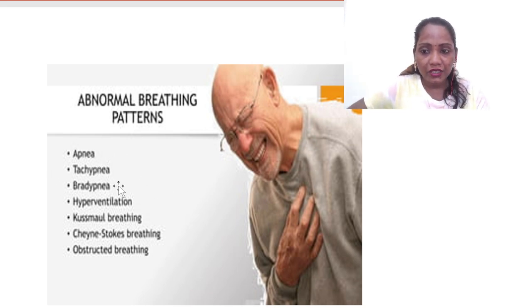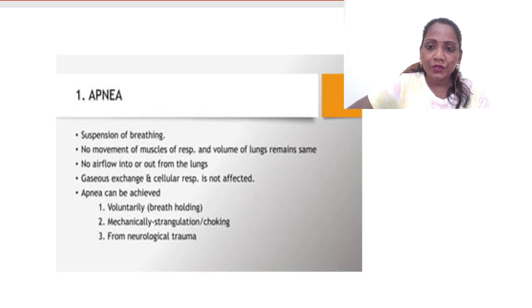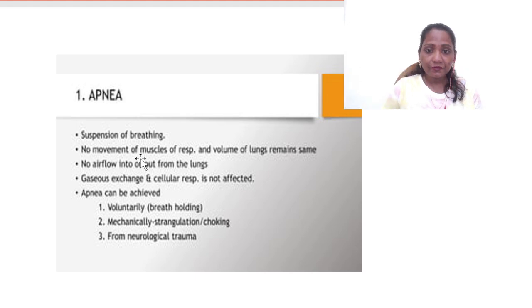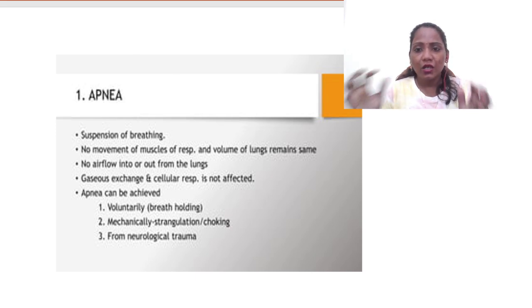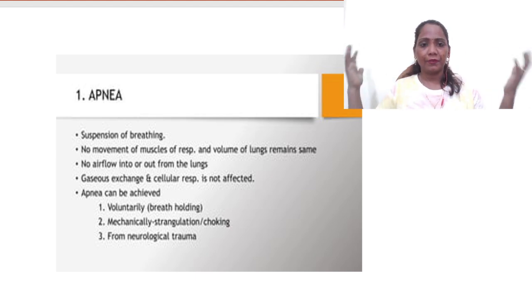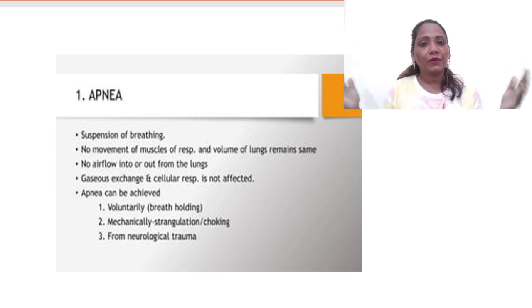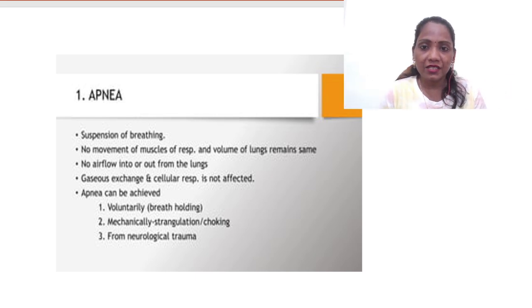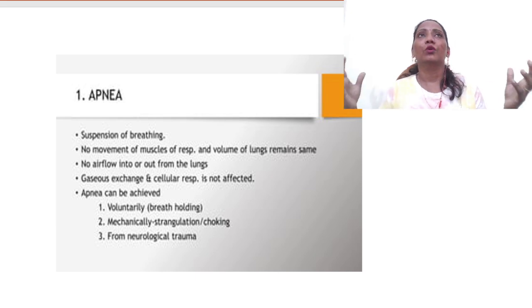Apnea and all the terminologies we are going to discuss in the next slides. So here we see apnea, or suspension of breathing. We can use the word cessation of breathing when a person has a long gap when taking respiration. That condition we call apnea. It's a suspension of breathing with no movements of respiratory muscles, like a person may hold like this.